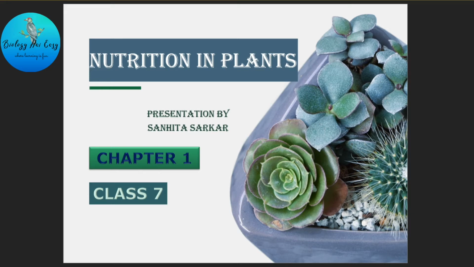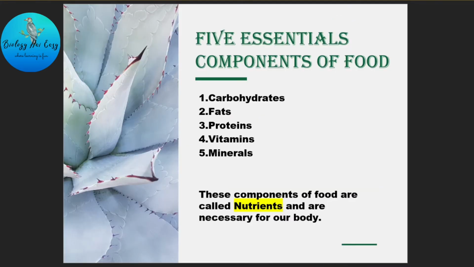So, can any one of you mention 5 essential nutrients that are needed by our body? Okay, let's see what the 5 essential nutrients are. They are carbohydrates, fats, proteins, vitamins, and minerals. These are 5 essential components of food, which are also known as nutrients.